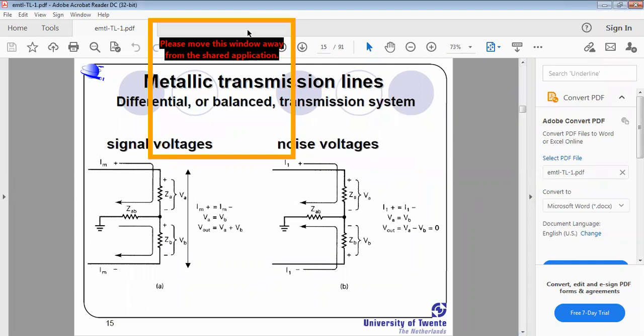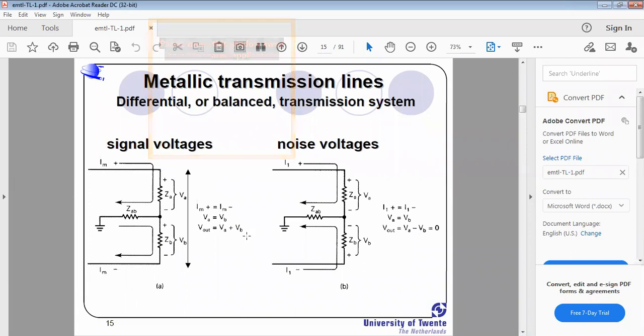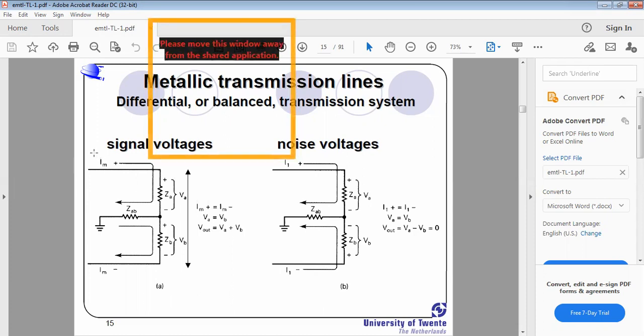See here. Metallic transmission line, differential or balanced transmission system, with respect to electrical form. Signal voltages and noise voltages. See here, this is the maximum current Im plus, and this is the minimum current Im minus, plus or minus, just like 230 volts.